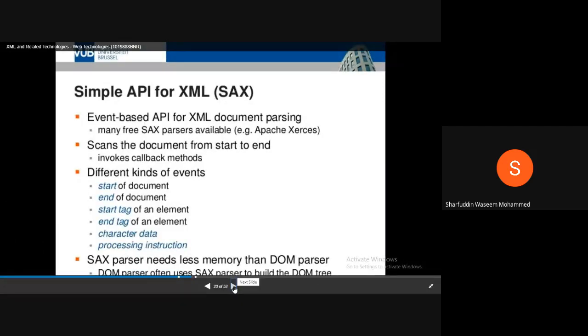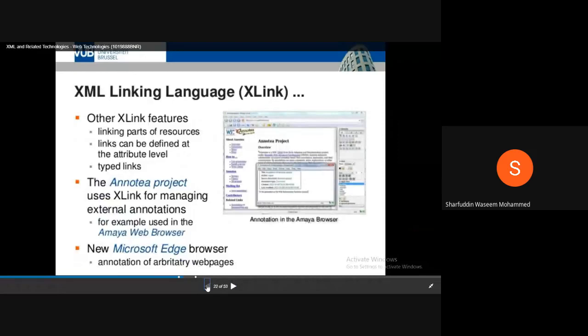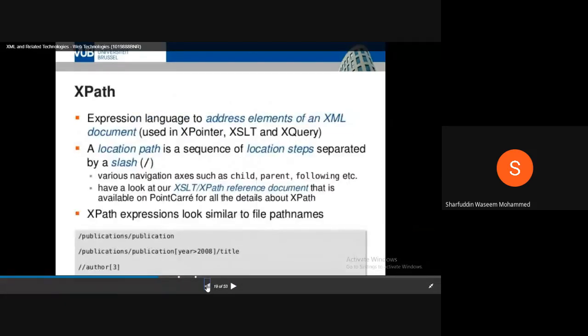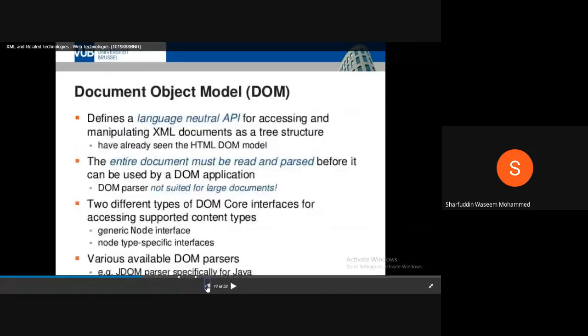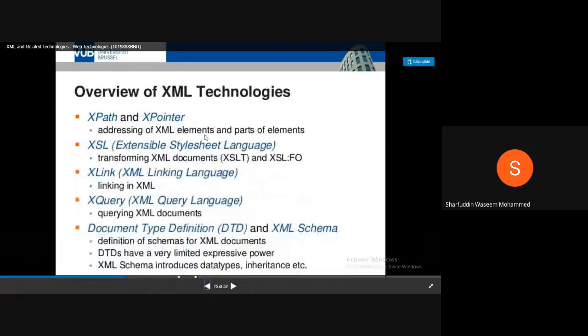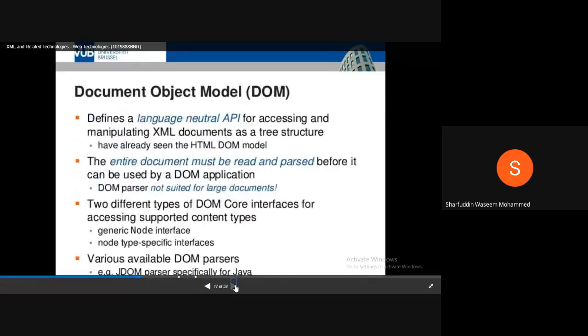Try to make notes about all these technologies, but generally you can write 1 or 2 lines about an individual technology, because in your examination the question might be: what are the different XML technologies? Then you need to refer to each individual technology and make some 4 or 5 statements about it.